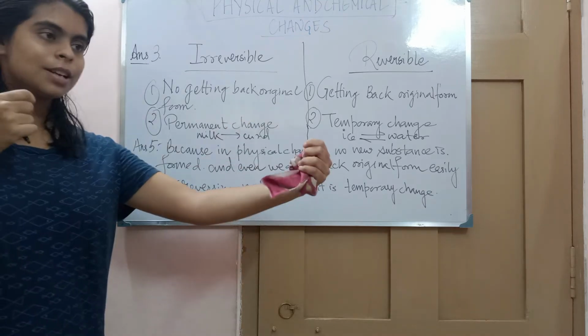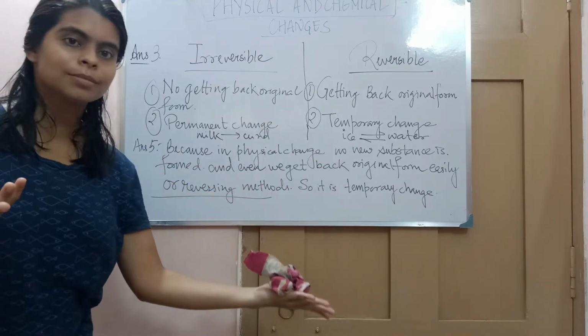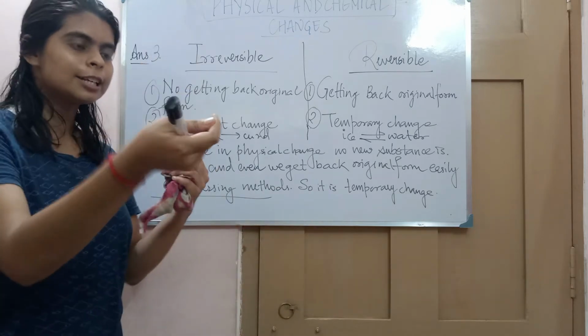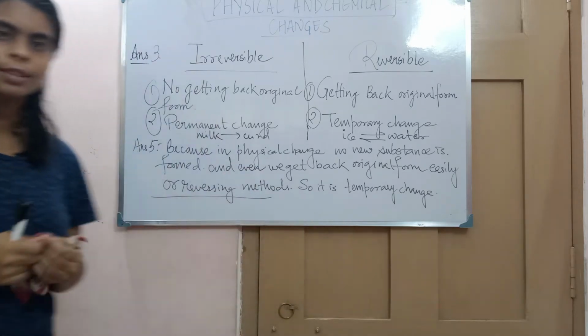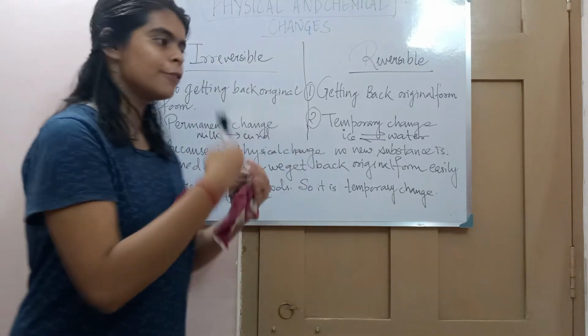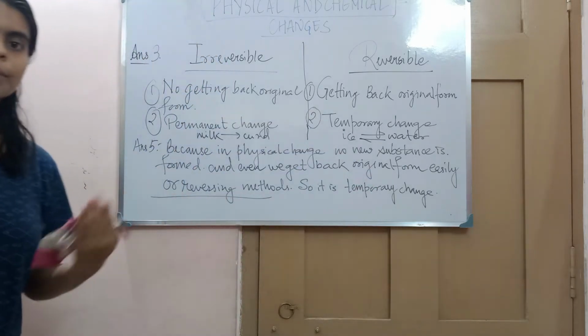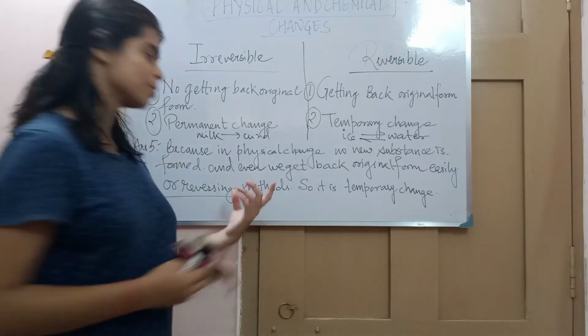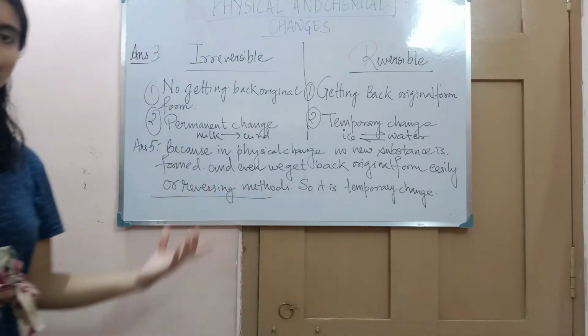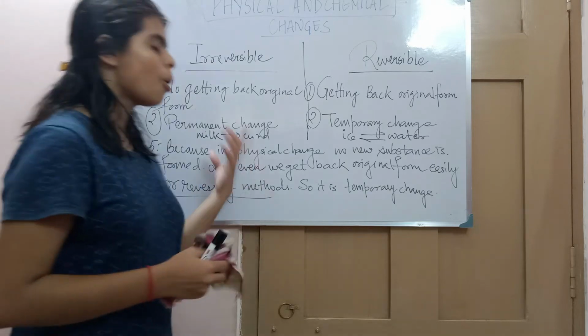First you are stretching it, now unstretched it. Okay, done. You are reversing the method. Folding it, unfold it, reversing the method. You are heating it, converting ice into water, then cool it, reversing the method. You are getting back the original form. So by reversing the method we can get back the physical change, original form.